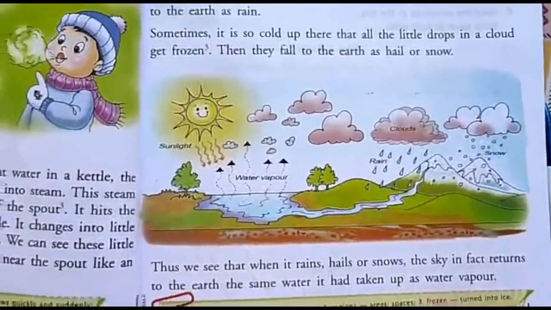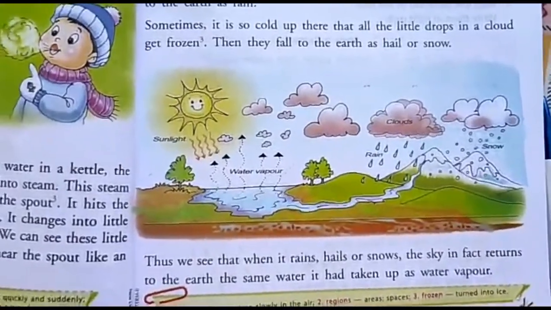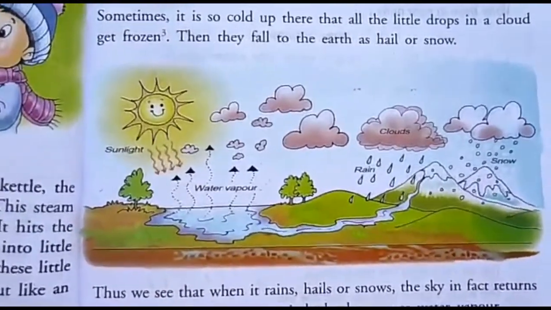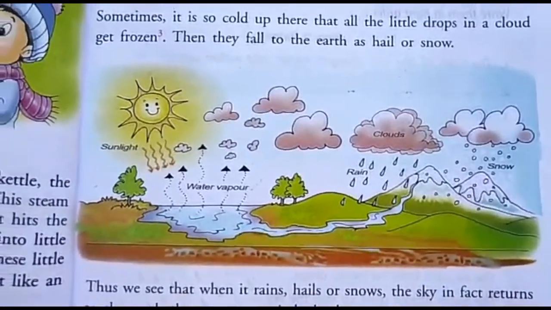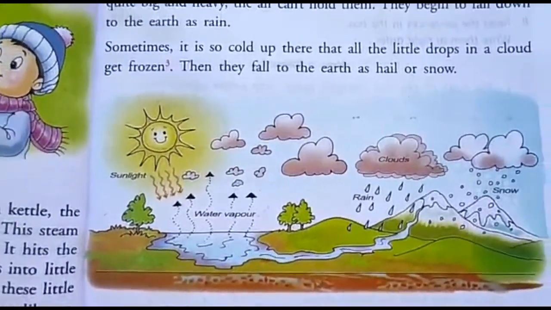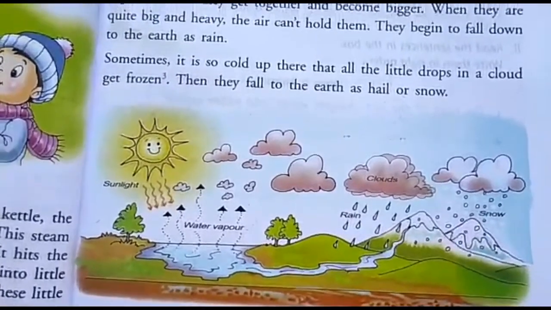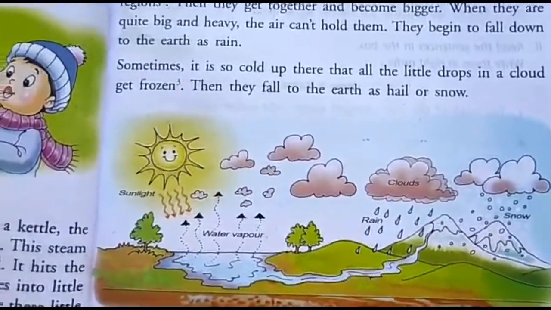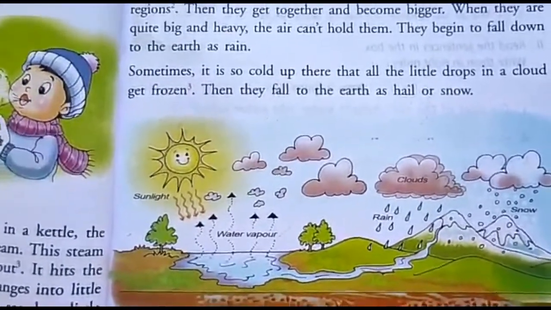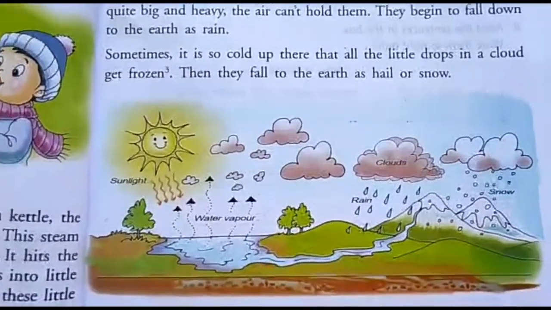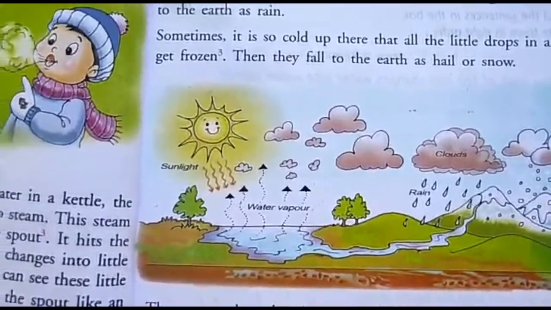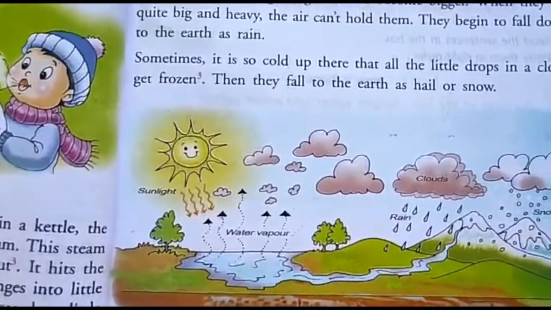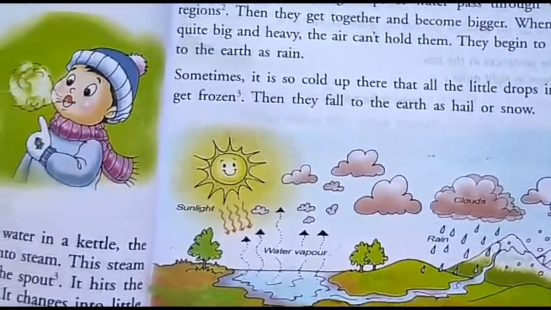Now let us see this picture. In this picture we have some trees, some clouds, sun and sunlight, snow, rain, water vapor and clouds. Let us see. First, what is happening? Here the sun is giving sunlight.